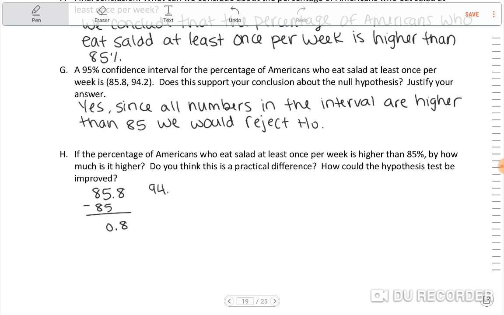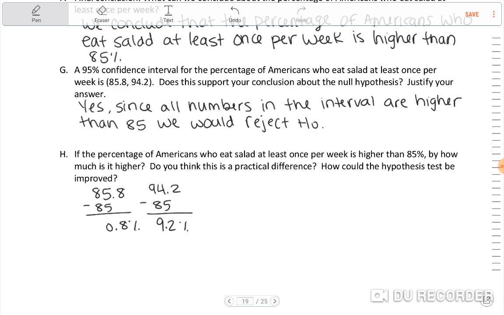Versus 94.2 minus 85 is 9.2%. Okay, well, this may or may not indicate practical significance, right? If it's higher by 9.2%, then that seems like a large enough number to say it's an important difference, but only 0.8% doesn't seem like a very important difference at all.